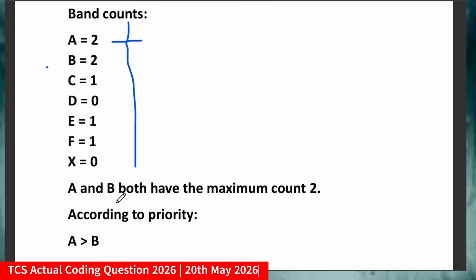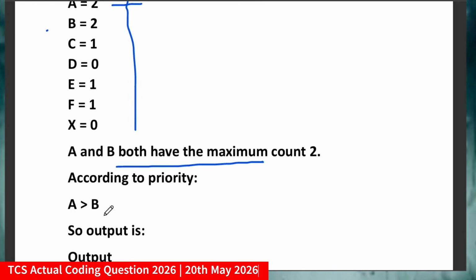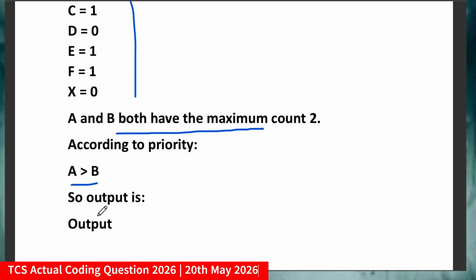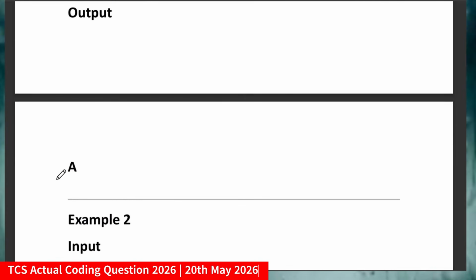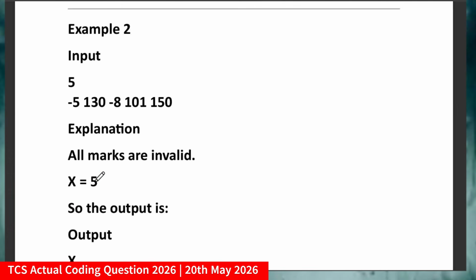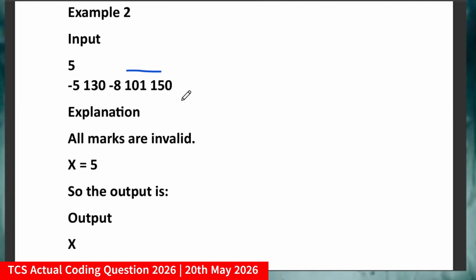Since A and B both have the maximum count of 2, they have clearly said that if both have the same band count, then we have to print according to the priority. So A is greater than B, so what will the output be? A. Got it? So simply you have to print the maximum band count. That's it. For example, if you go through this scenario, then you can handle some edge cases, like